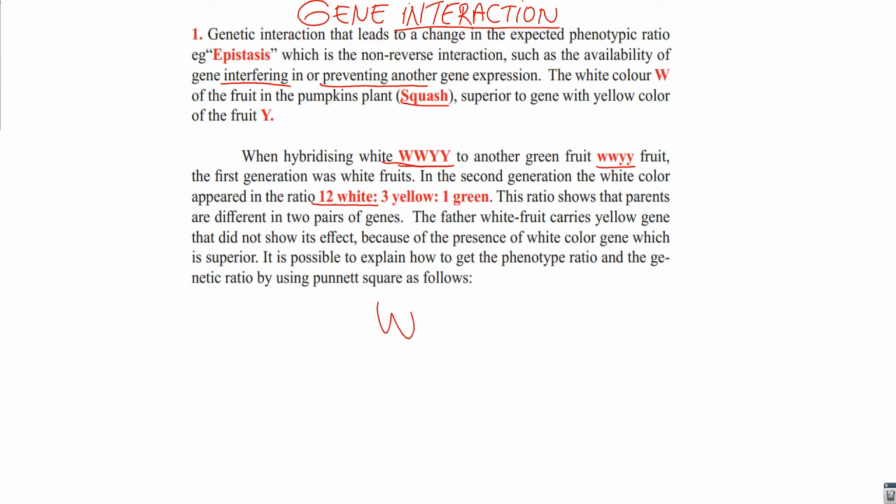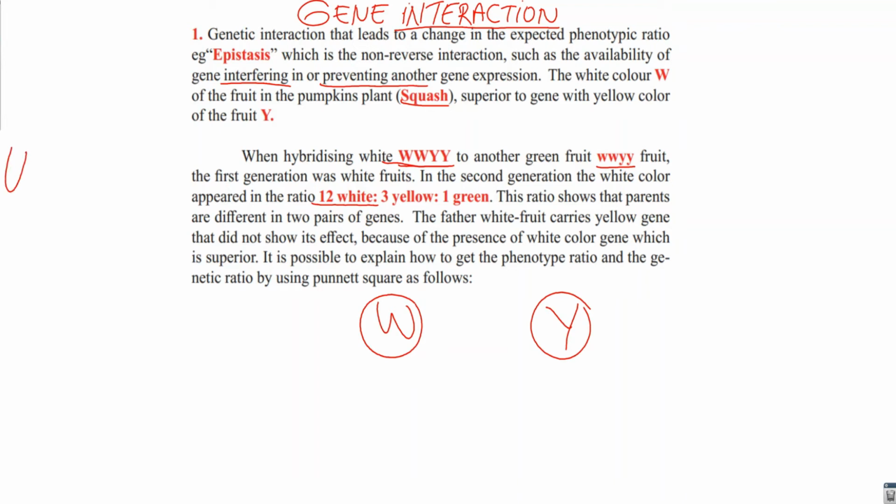We said white is dominant over yellow. So even if there are dominant yellow genes, that does not appear when there is dominant white.